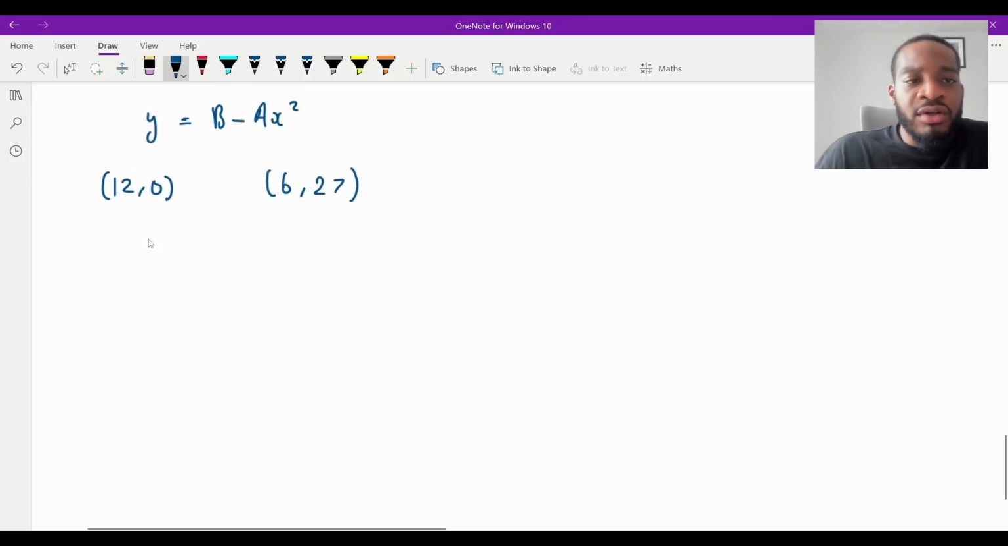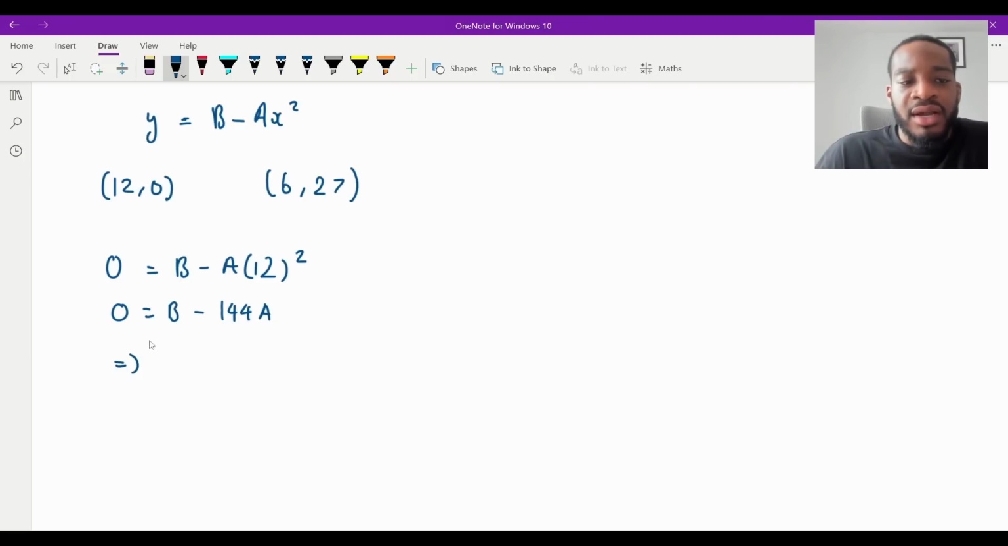So I'll do the first one. y is 0 there. I'm going to have b minus a times 12 squared. That is just 0 is equal to b take away 144a. So therefore, I'm going to have 144a is equal to b, isn't it? So that's fine. That is one equation.